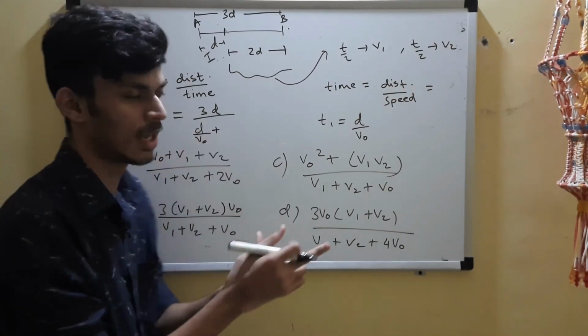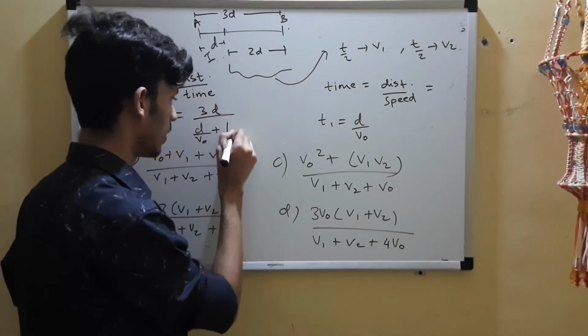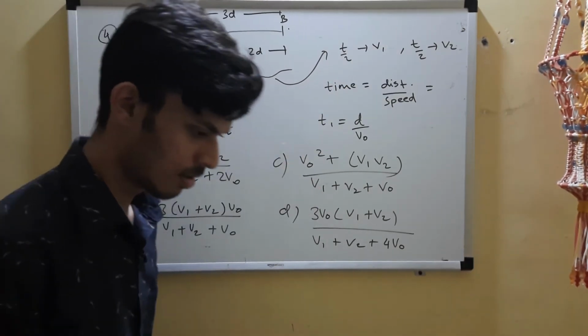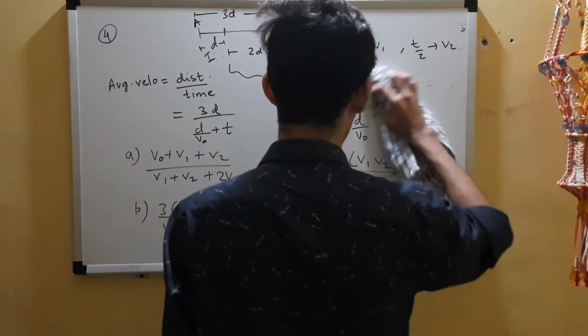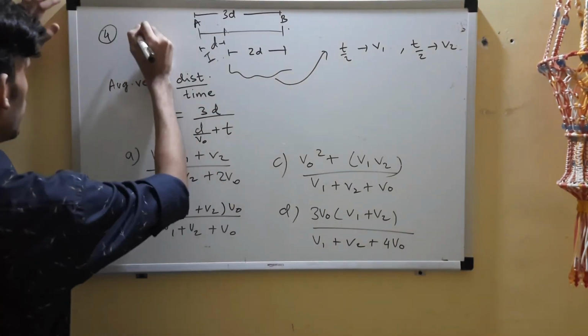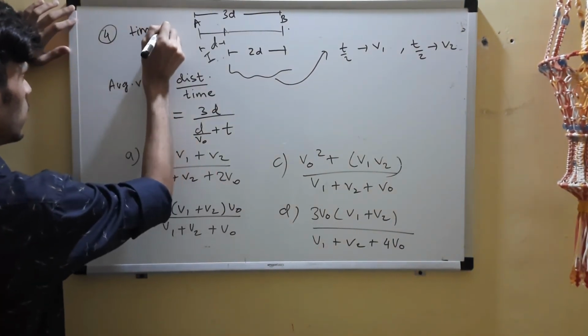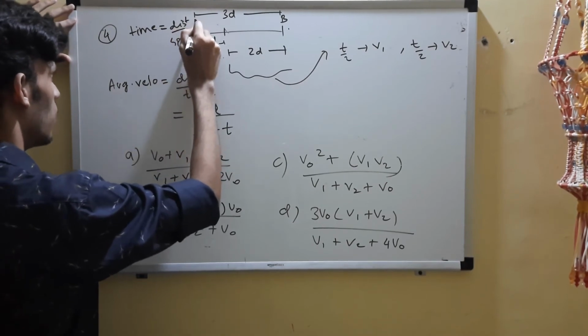We just want the time. So what is the total time? T by 2 plus t by 2, which is t. But now there are so many variables here. What to do? I'll write that time is equal to distance upon speed over here, for those who copy notes from the website.